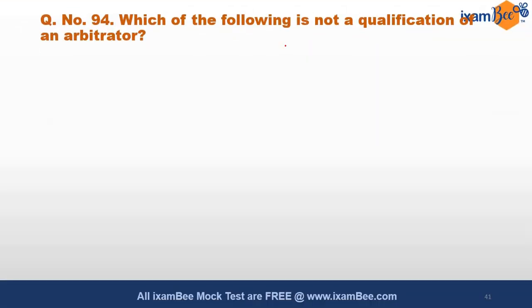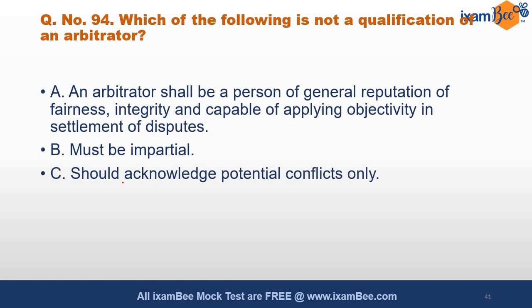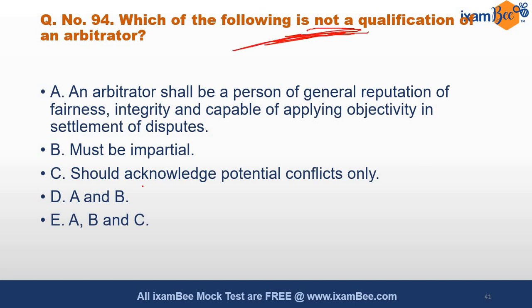Which of the following is not a qualification of an arbitrator? An arbitrator shall be a person of general reputation of fairness, integrity, and capability of applying objectivity in settlement of disputes. He must be impartial. He should acknowledge potential conflicts only. A and B, A, B, and C. Now what they have asked here, be careful with the word not. Majority of the times, in a hurry we skip the not, get confused by the options and mark the wrong answer.